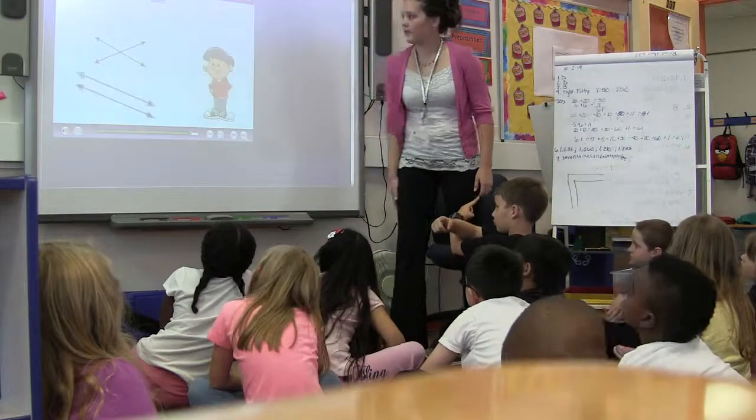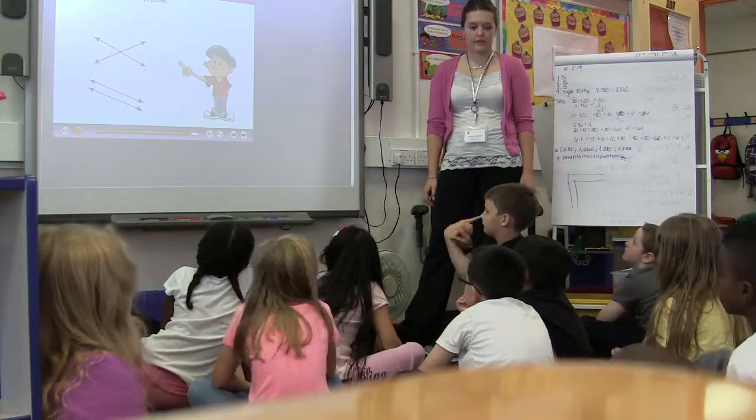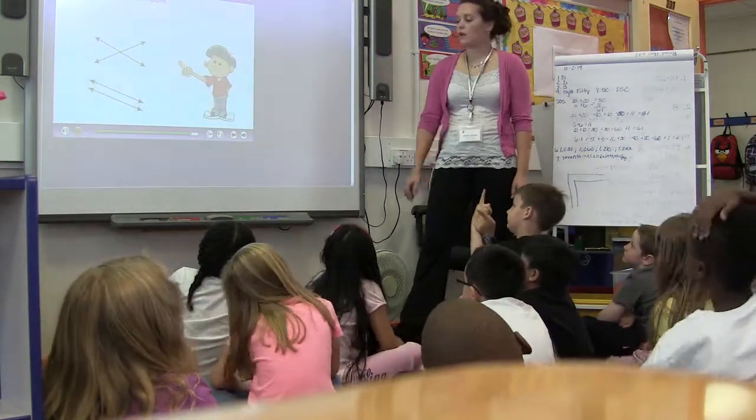They share a point. Parallel lines have no common point, which means they don't intersect.